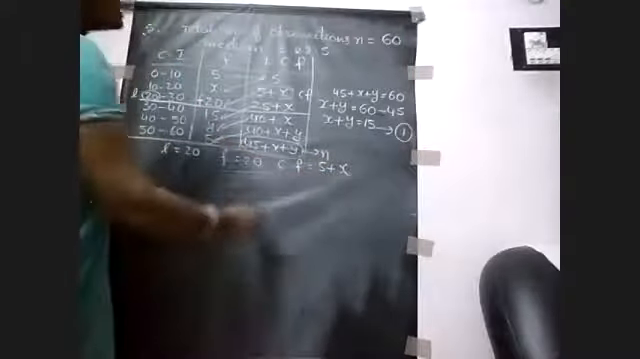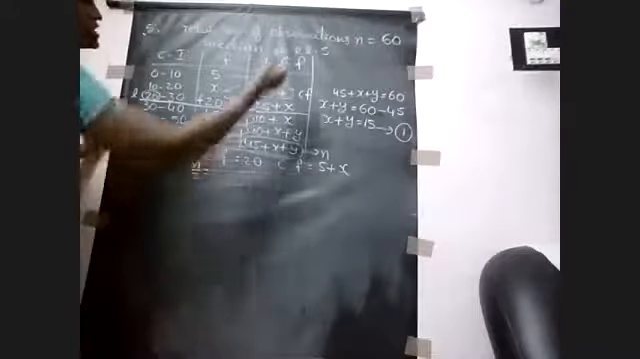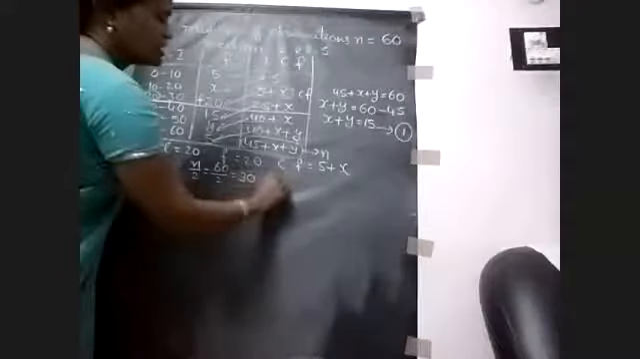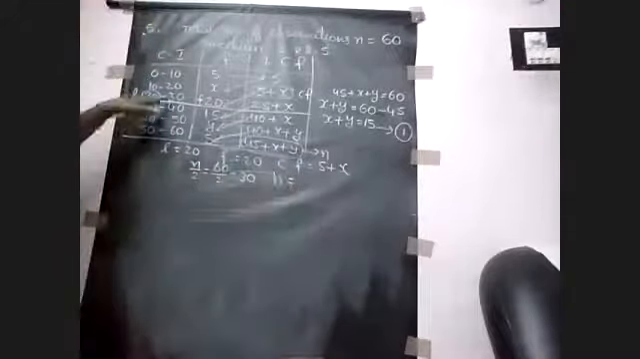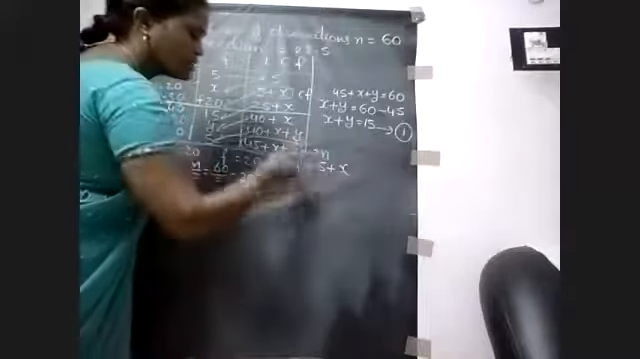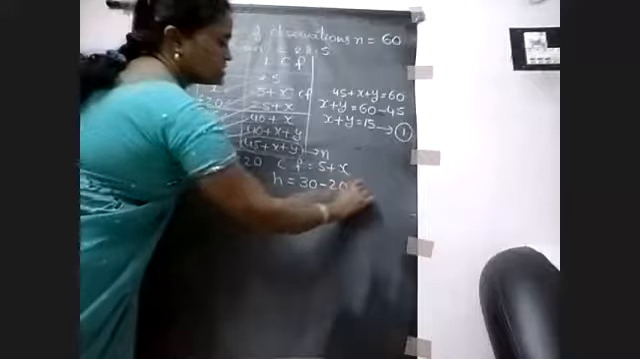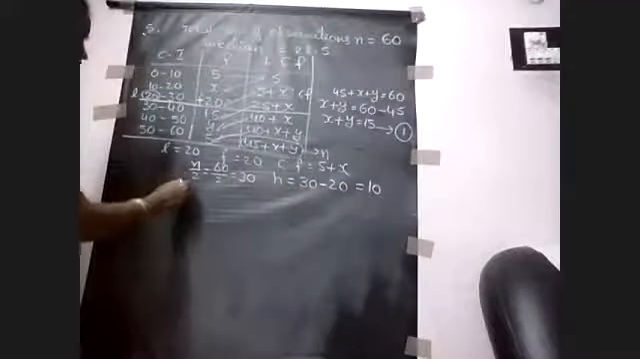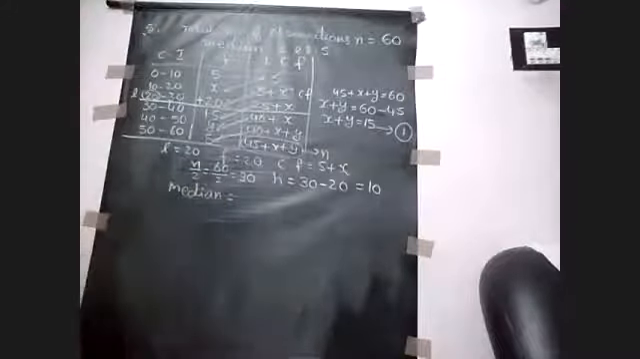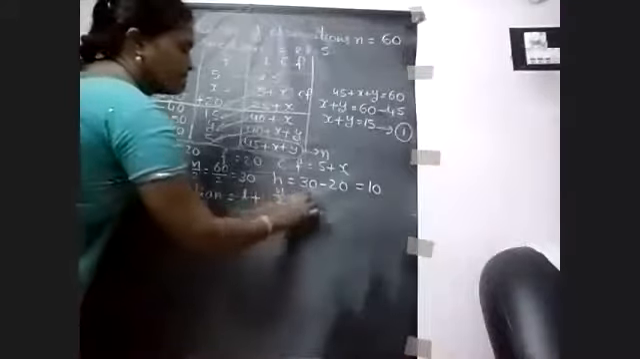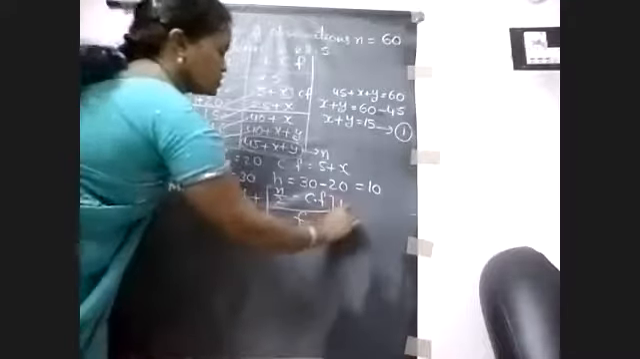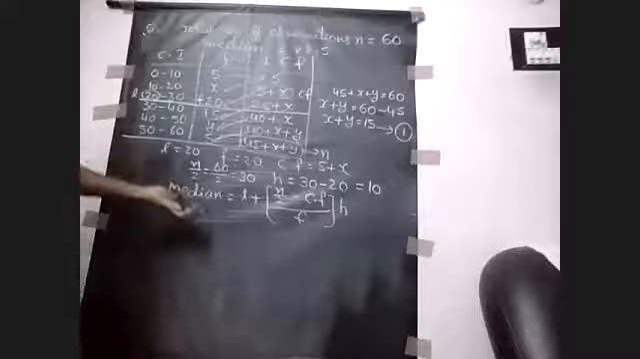N by 2 is equal to, what is N here? 60. So 60 by 2 is equal to 30. And H is equal to 30 minus 20, the class size. Upper boundary minus lower boundary. So 30 minus 20 is equal to 10. And we have to write the formula. Median is equal to L plus (n by 2 minus CF) by F, into H. Very good.